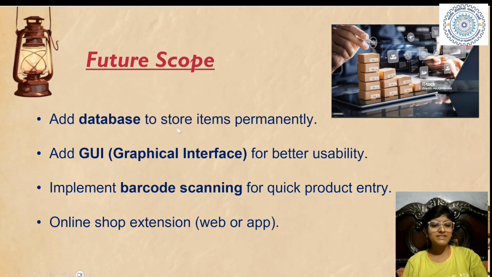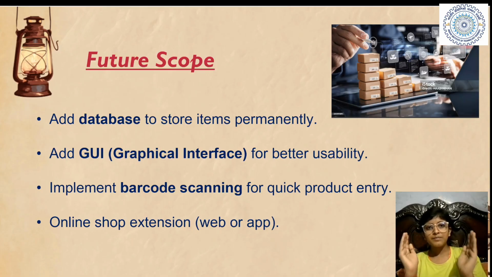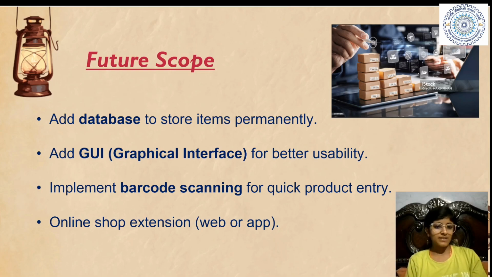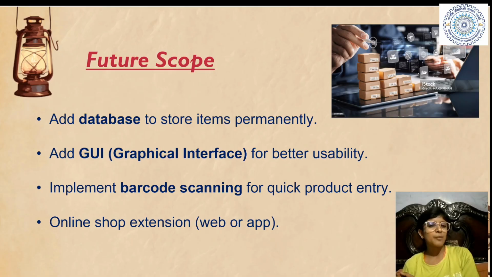Future scope of it is if a database is added to store items permanently, right? We don't have to do the things again and again. We can add a GUI, graphical interface here, so the user can use it better, right? We can implement barcode scanning. You can think, if the product has a barcode, then we can scan the code, which we see in shopping malls now.